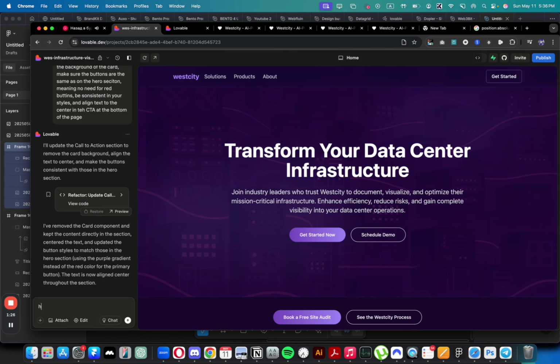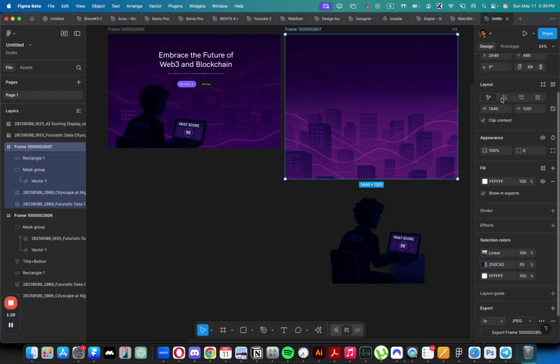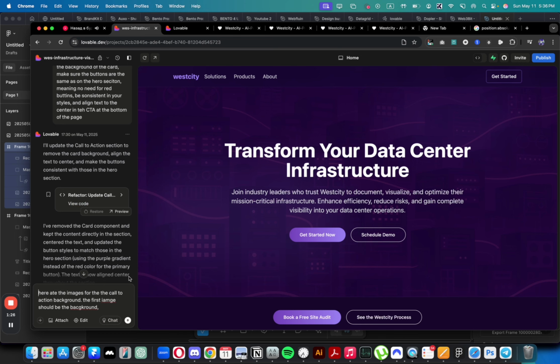So here are the images for the call to action background. The first image should be the background. Let's say, here are the images for the call to action in the background.